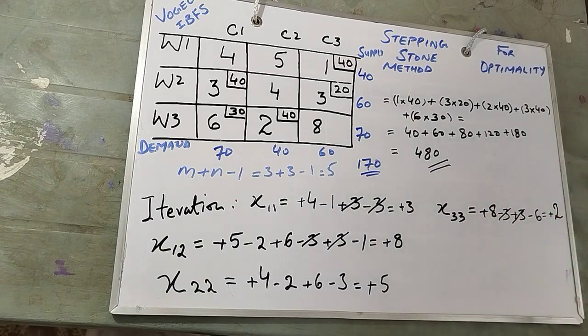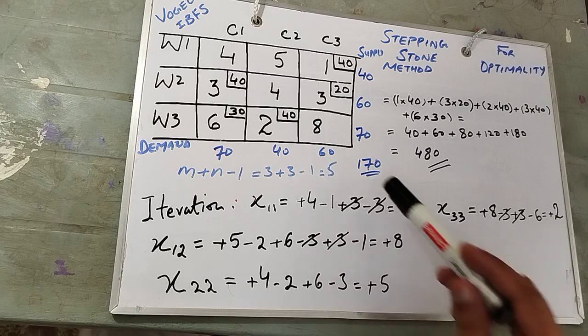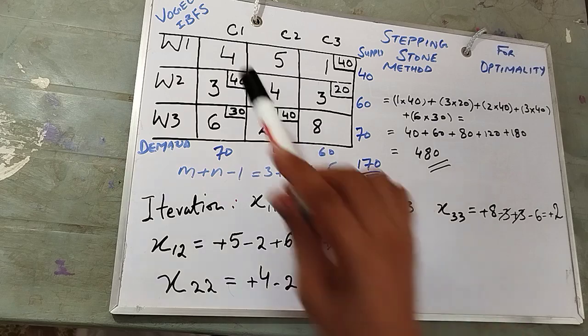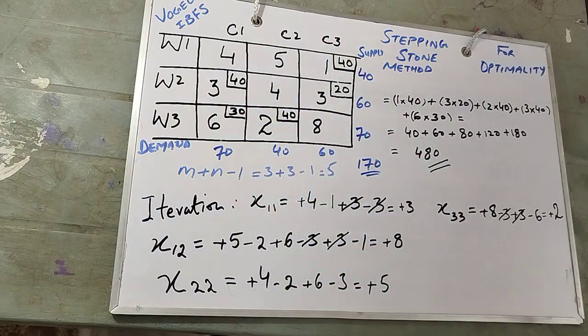So 480 is the minimum cost we will get through transporting the 170 units to customer 1, customer 2, customer 3. Thank you very much.